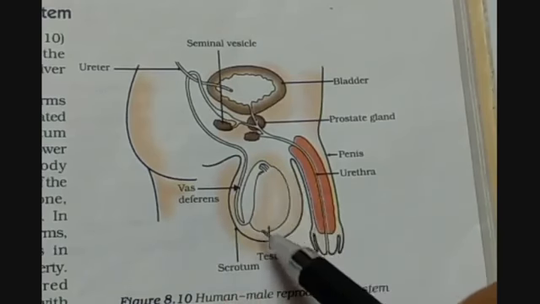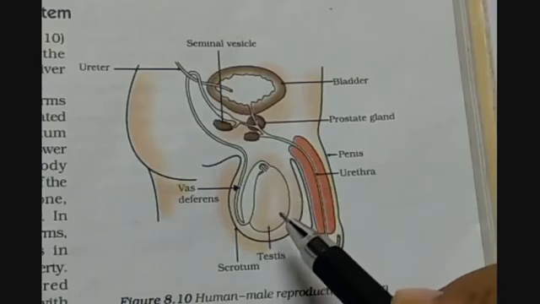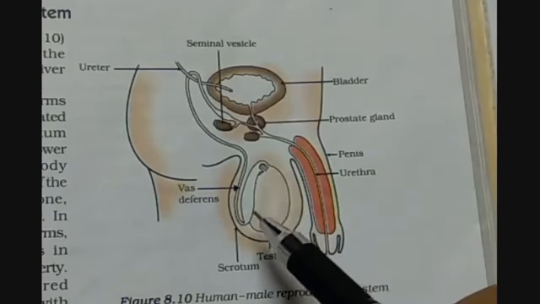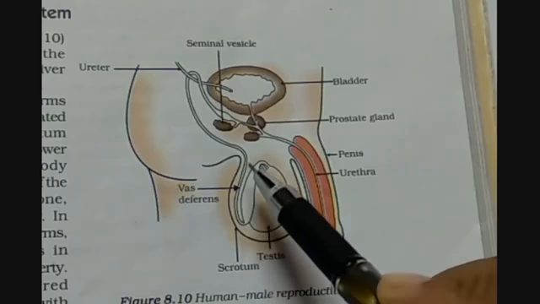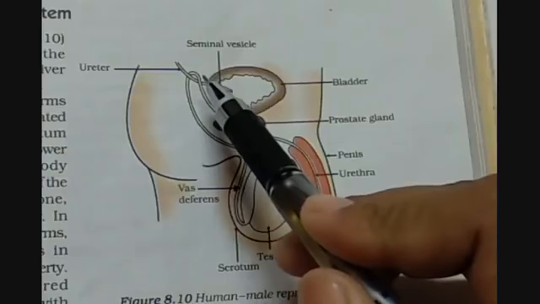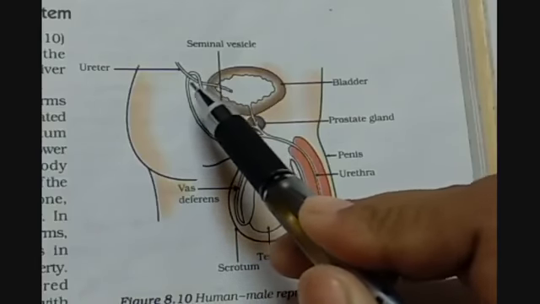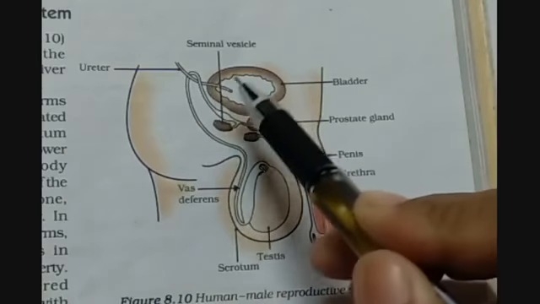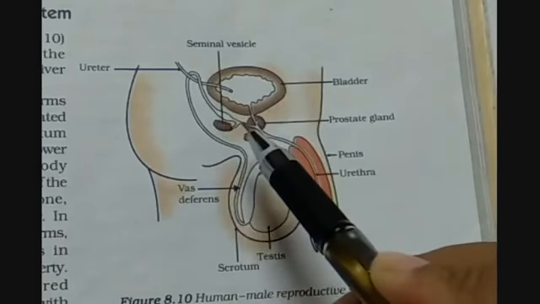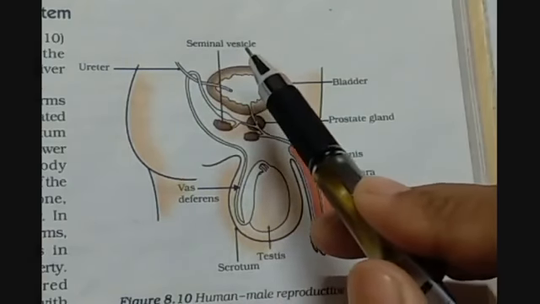This is the testis, which does the function of male sex gamete production as well as hormone production. Then you will find that this vas deferens goes into the abdomen of the male body, behind the bladder, and joins the seminal vesicle, which is a gland here.